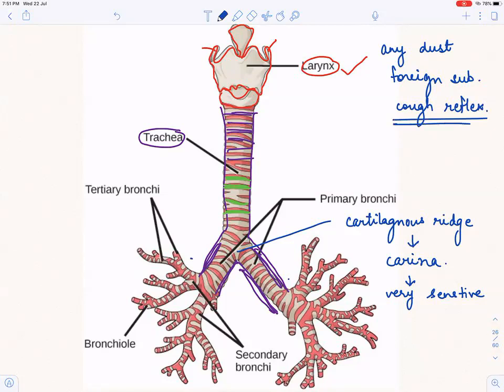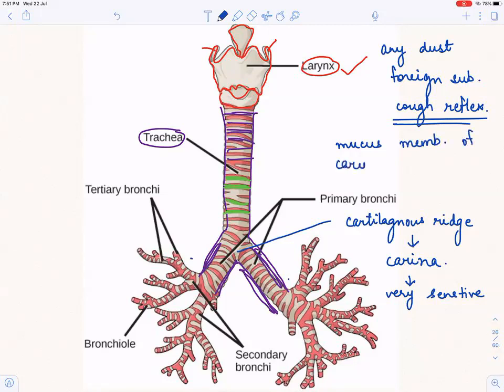So this is what we are talking about, carina. The name is kept because it's like a keel of a boat, and the mucous membrane of carina is very sensitive.